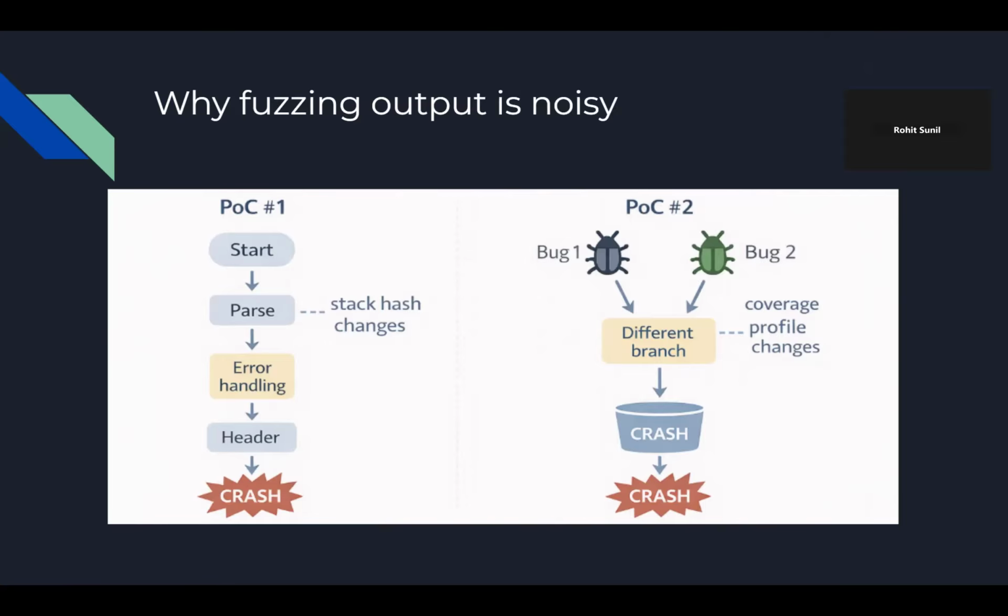Now let's imagine there's a second, unrelated bug somewhere else. Here, if the crashes end up looking similar at the crash site, a bug identifier could group them together, even though they're completely unrelated, in the same bucket. So the main point of this example is to show that fuzzing can introduce so many fluctuations and produce so much noisy code that's unrelated to the root cause. At the end of the day, it's just going to confuse the crash grouping, and it doesn't even make sense to group the crashes at that point.